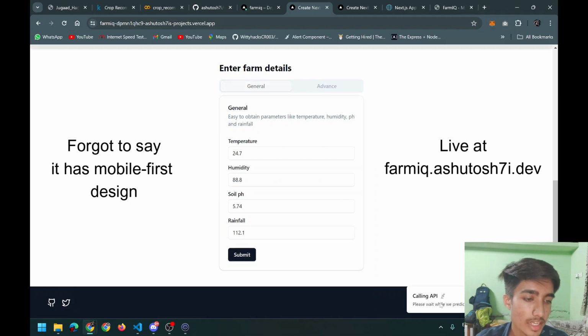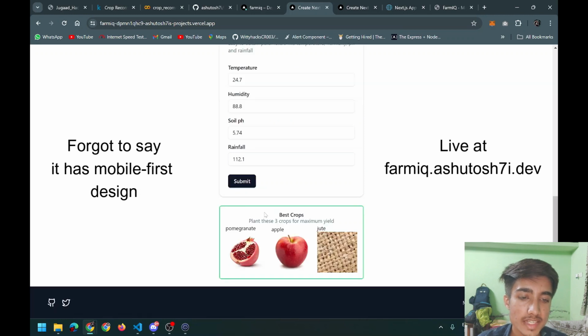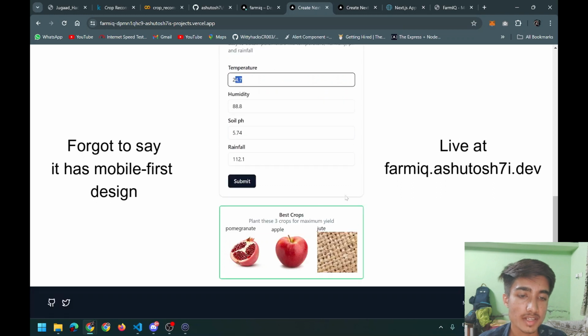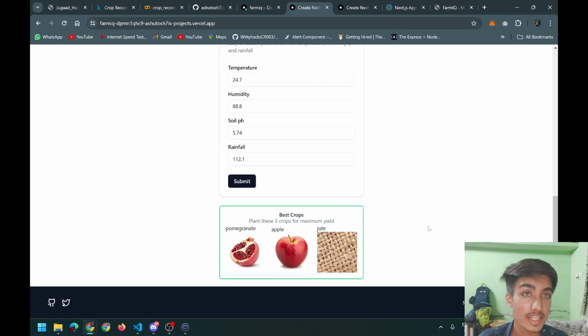It called the API and then, as we can see, the 3 best crops are pomegranate, apple and jute. So I try to make the solution very intuitive. Now you can see there are images too. So this was my solution. The farmer will input the parameters here. He will get 3 crops as well as images.